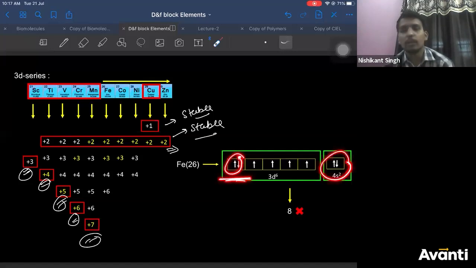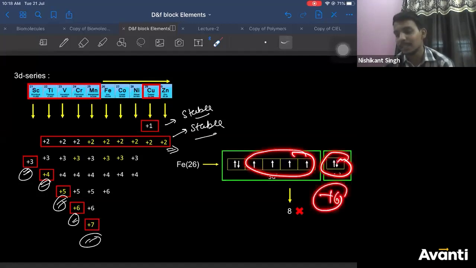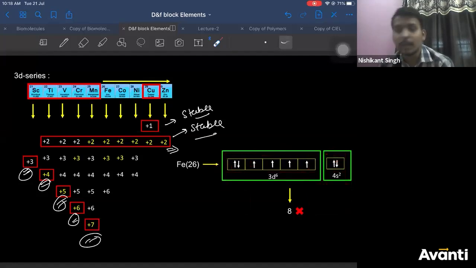These are outermost electrons. They can be excited, but it is difficult to excite these electrons, right? So therefore, these 4 electrons can participate in bonding. These 2 electrons can participate in bonding. It can show +6, but these 2 cannot participate. Therefore, it cannot show +8. So iron can show +6, but it cannot show +8.